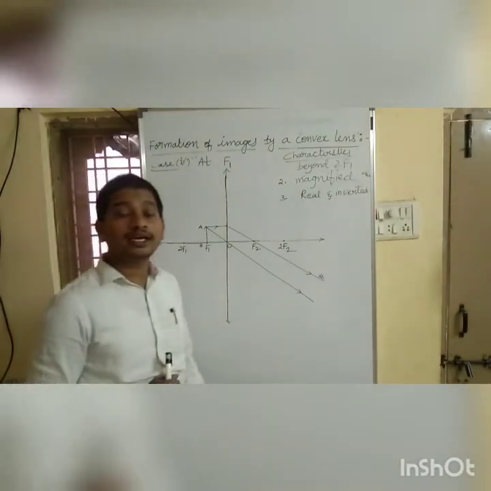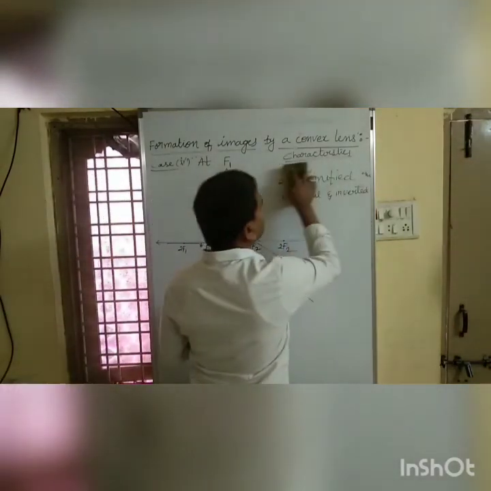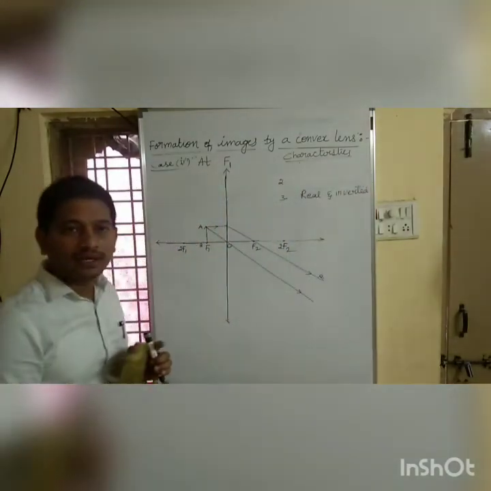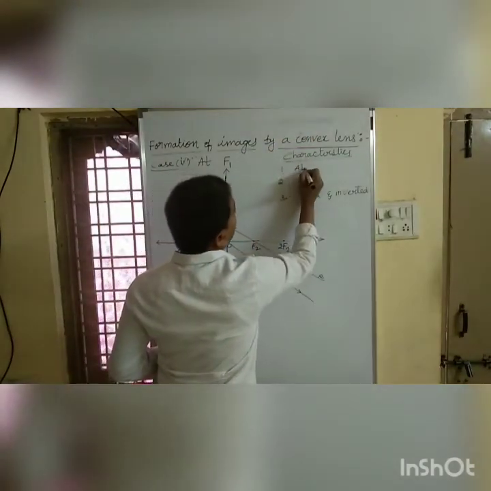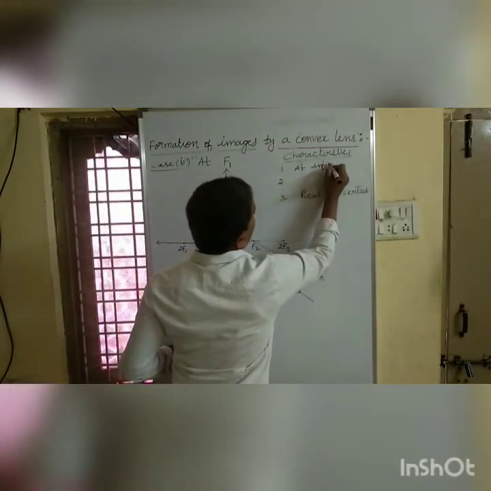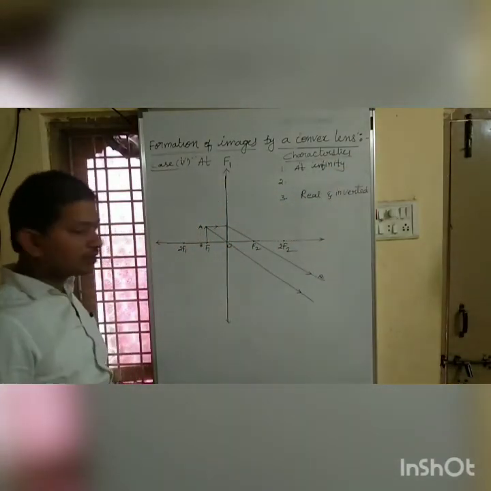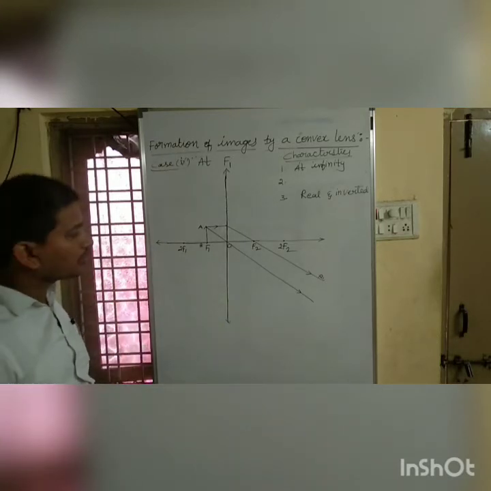So where will you get an image? When we place an object at focus, you will get an image at infinity. And the second one is, the position of the image is at infinity. And what about the size?